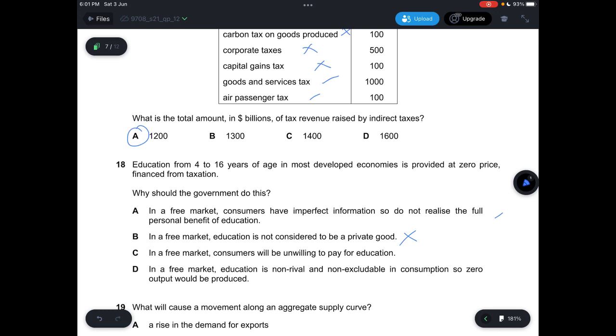And C, it says in a free market, consumers will be unwilling to pay for education, which is not true. It's just that they don't realize the benefits, so they probably may not be paying because of that. But it's not like they would be unwilling to pay for education. It's just that they probably do not know the importance. And D, it says in a free market, education is not rival, not excludable, which is not correct. It is rival and excludable. Just that because of the fact that there's information failure, not many people know the benefits. Answer is A.